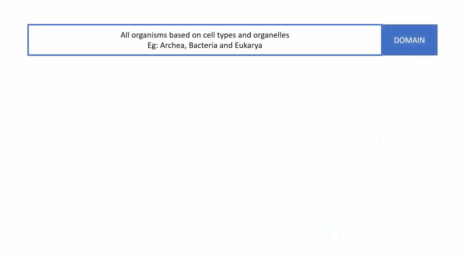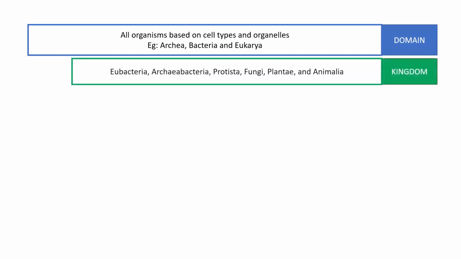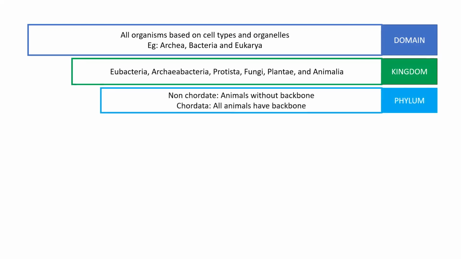Now, what is a domain? All organisms are classified here based on their cell types. It's divided into three: archaea, bacteria, and eukaryotes. Eukaryotes are the ones with different cell types, that is, they have their own nucleus with a membrane, and they have organelles. Kingdom: Eubacteria, Archaebacteria, Protista, Fungi, Plantae, and Animalia. There are six kingdoms.